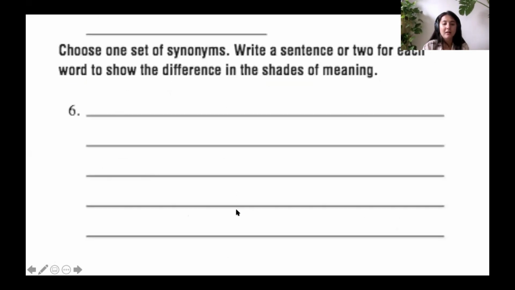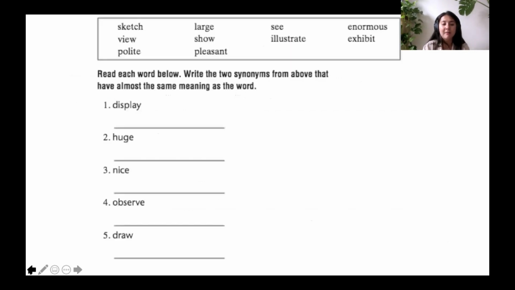Then you will go here and you will write a sentence using the word display. You will write a sentence using the word show. And you will write a sentence using the other synonym. Must show the difference in shades of meaning. So remember, synonyms are words that mean the same thing, but they do have different shades of meaning.